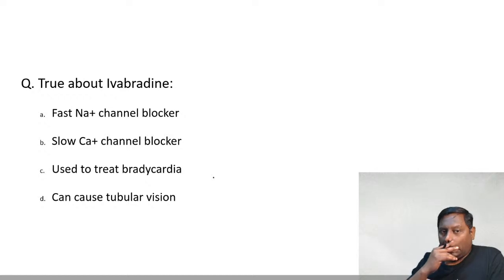True about ivabradine. Ivabradine that is used in a patient. Which of the following statements is true? Fast sodium channel blocker, slow calcium channel blocker, used to treat bradycardia, can cause tubular vision. So there are multiple options here. Which of the following options is actually true about ivabradine? Go ahead, please. Start your answers. What is true about ivabradine?